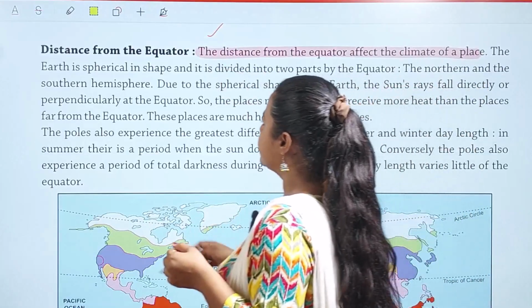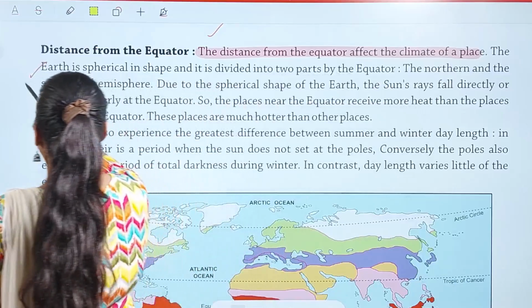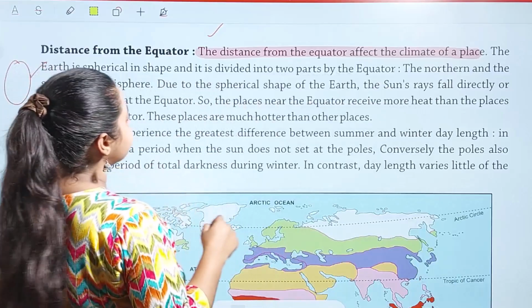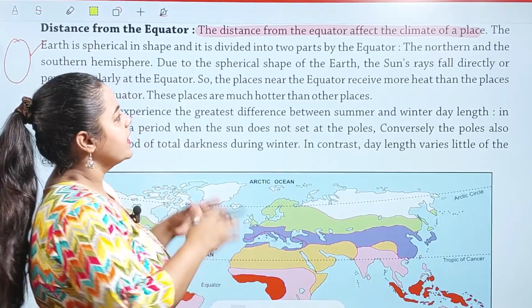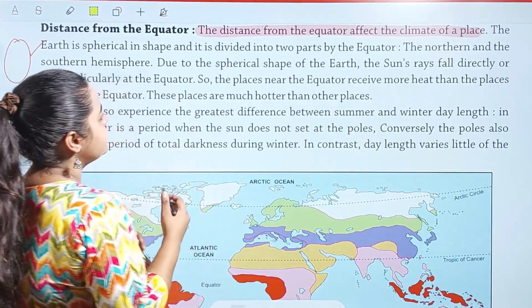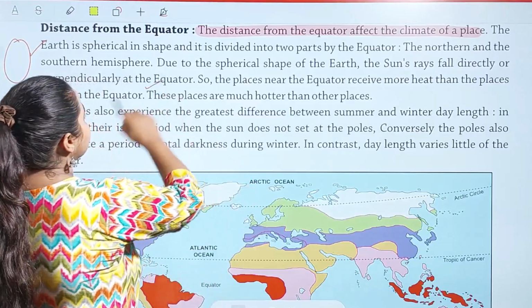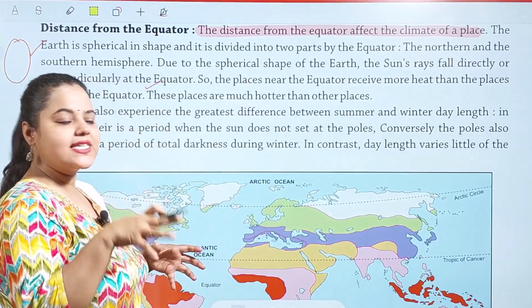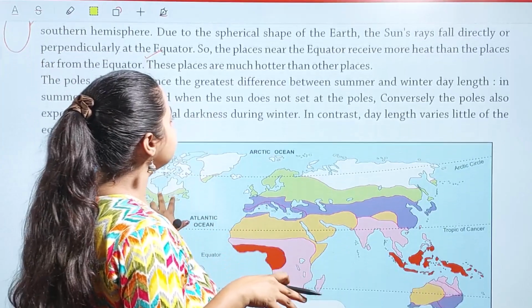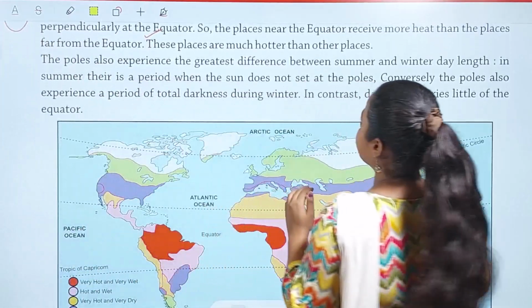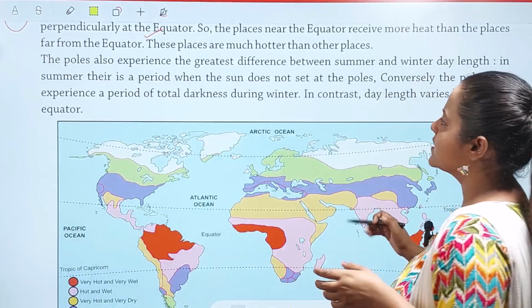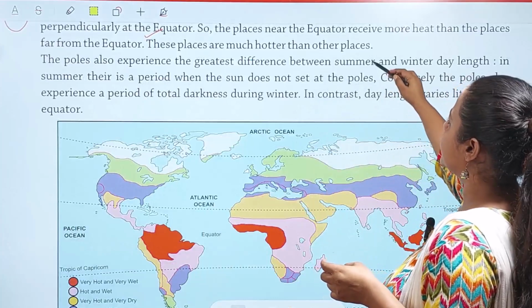The earth is spherical in shape. हम सभी को पता है अर्थ का शेप spherical है, and it is divided into two parts by the equator, the northern and the southern hemisphere. And due to the spherical shape of the earth, the sun's rays fall directly, perpendicularly, at the equator. Equator पे सबसे ज्यादा sun rays बच्चों पड़ती हैं. So the places near the equator receive more heat than the places far from the equator, and these places are much hotter than the other places.